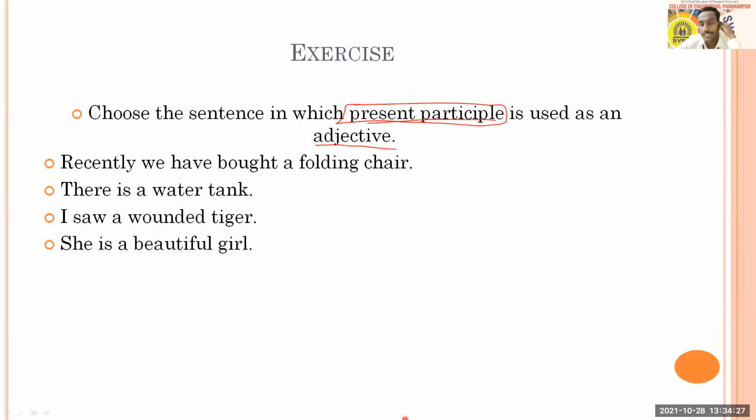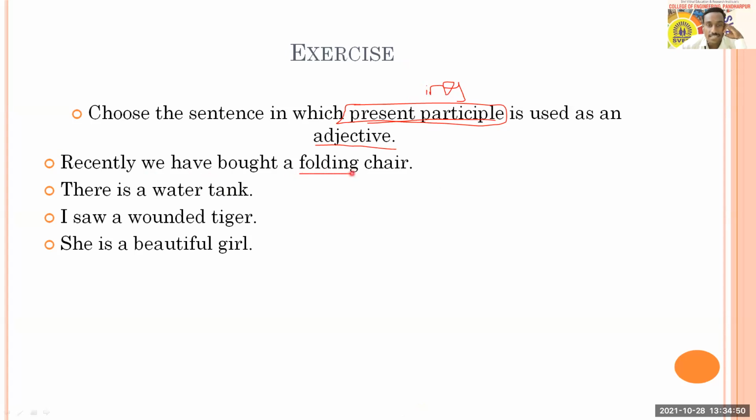So all of you again try to understand present participle. Any verb with an ing form is called a present participle. Okay. From this you can clearly come to the answer. Recently we have bought a folding chair. What kind of chair? A folding chair.